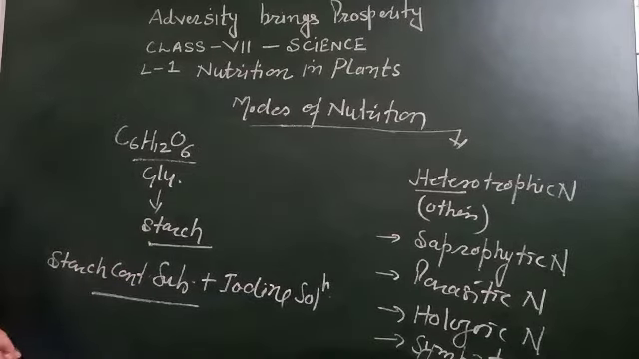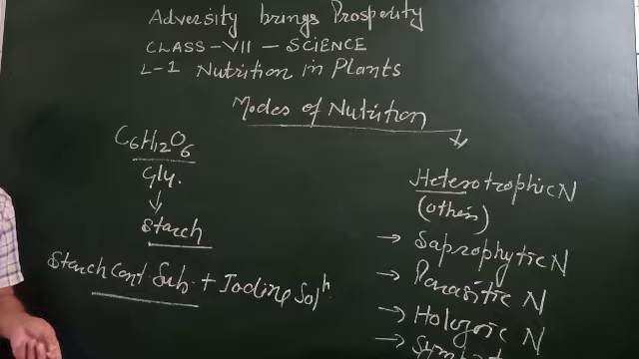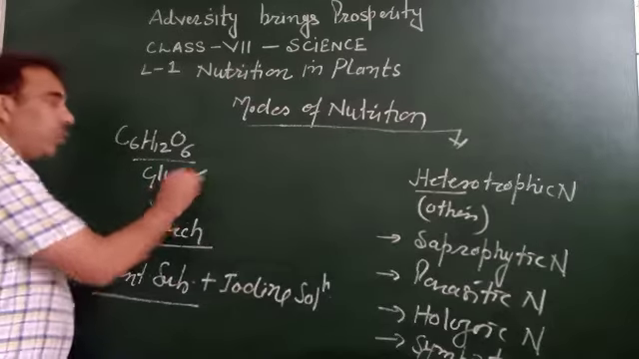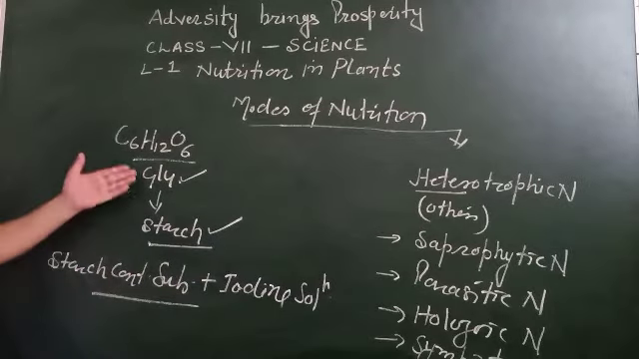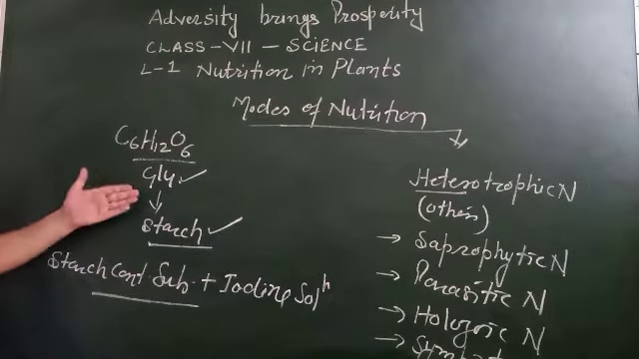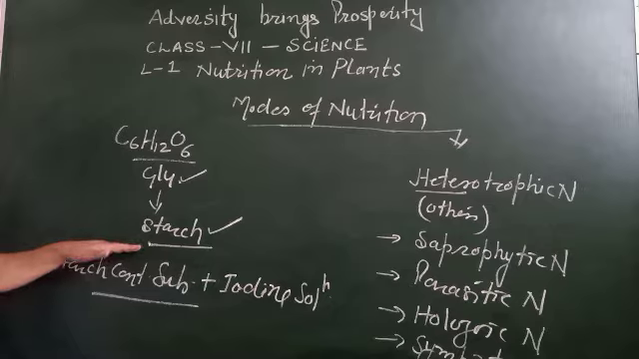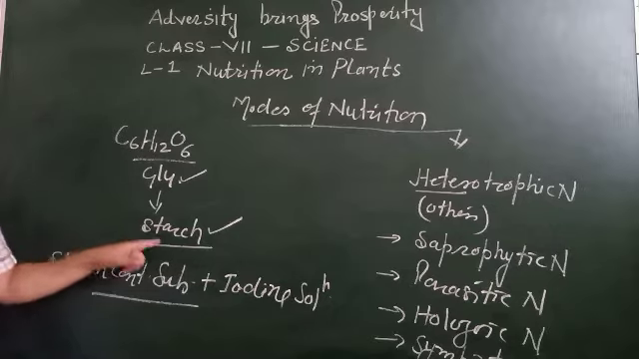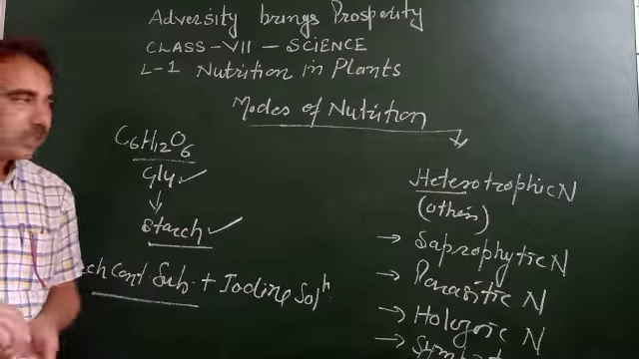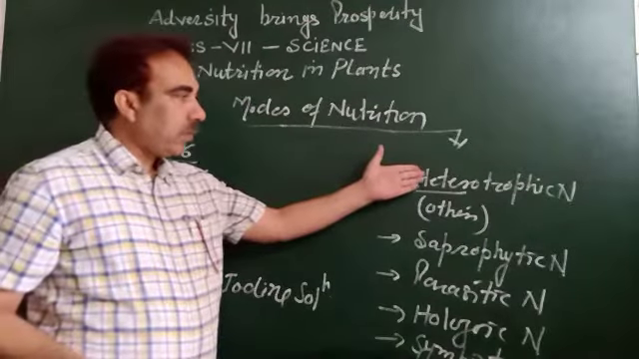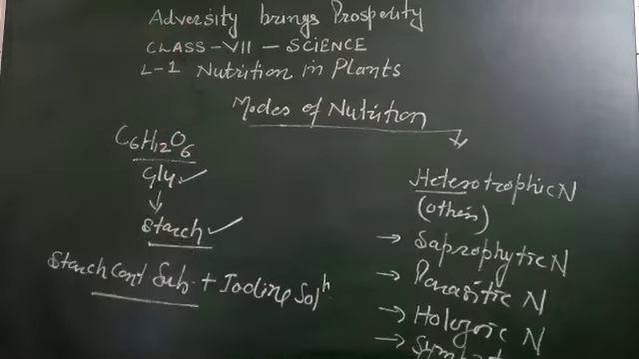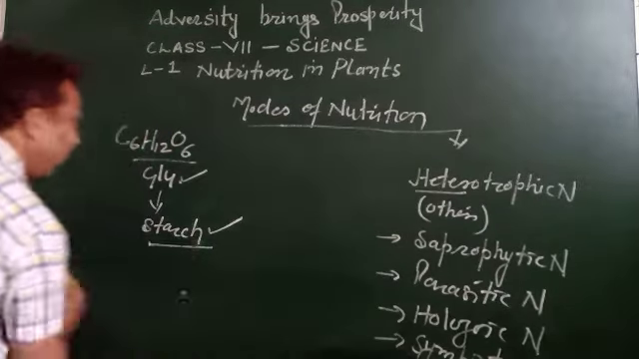So, if you want to test whether photosynthesis has occurred in a plant or not, you cannot test for the glucose. You have to test for the starch, because the remaining glucose is converted into starch. The food is stored in plants in the form of starch. Right? Let's proceed further. Now we are going to discuss different modes of heterotrophic nutrition.